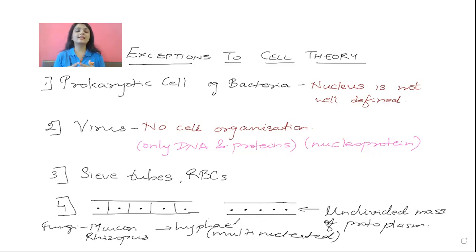So what are the various exceptions to the cell theory? One is about the prokaryotic cell, example bacteria, viruses which had no cell organization, sieve tubes and red blood cells, and the undivided mass of protoplasm like fungi, for example mucor and rhizopus, which have hyphae that are multinucleated. So all of these are exceptions to the cell theory.